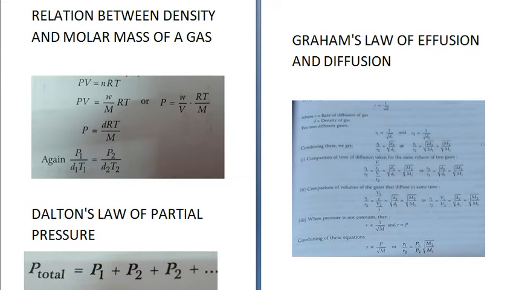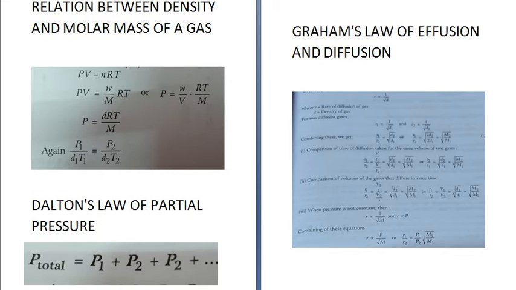Next we come to the relation between density and molar mass of a gas. Now as we know, PV is equal to nRT. So PV can be written as W upon M RT, or P can be written as W upon V, RT upon M. Bring V towards this side.